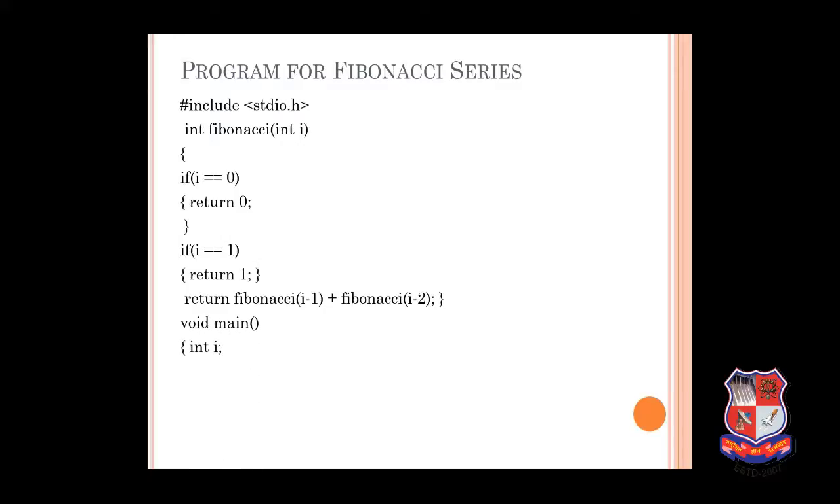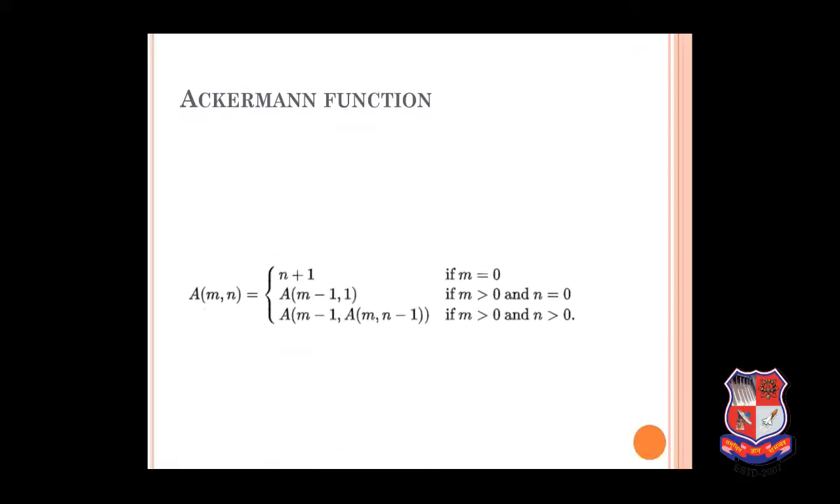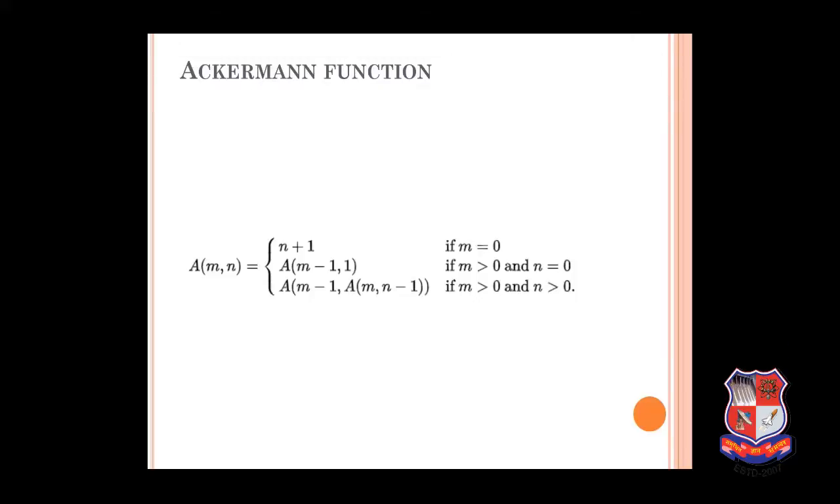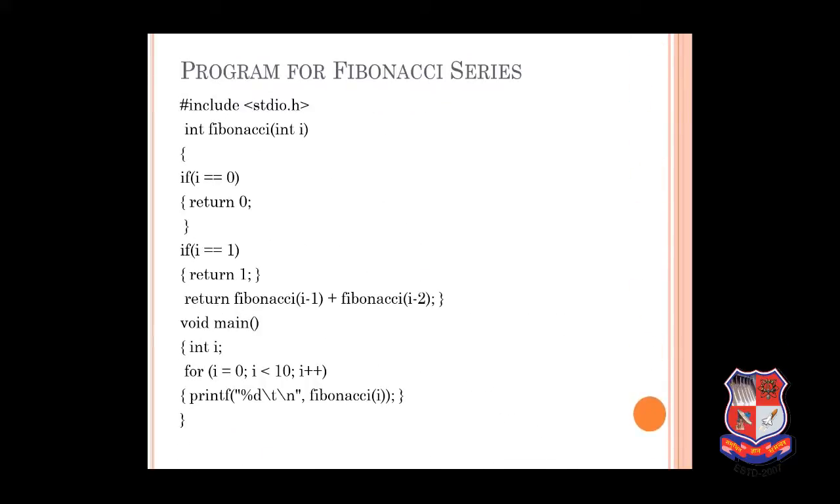Now next is void main, integer i. For i equal to 0, i less than 10 and i plus plus. We are calculating Fibonacci till 10, which will be 0 to 9. Now we are printing the Fibonacci of i. The function is called here, so it will decrement the values by 1 and 2 and it will keep adding until the output is done. Okay, this is the Fibonacci series.